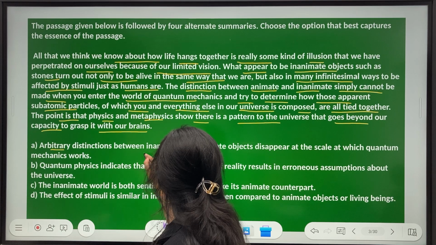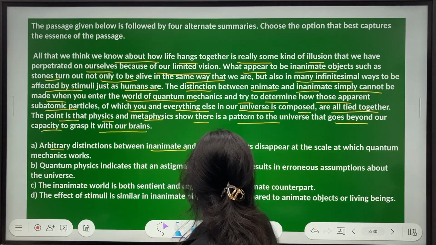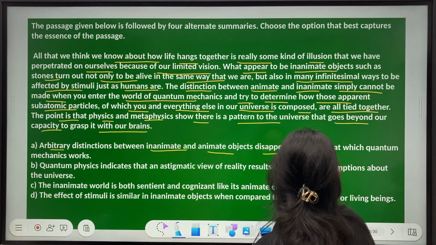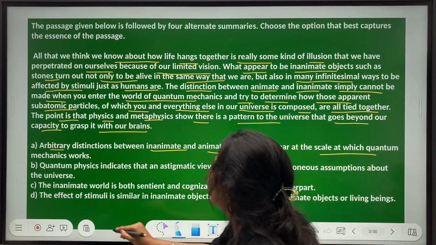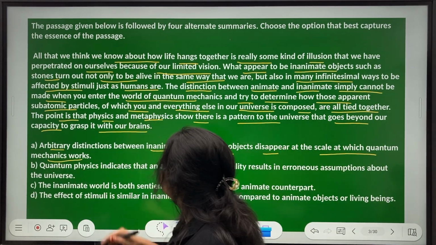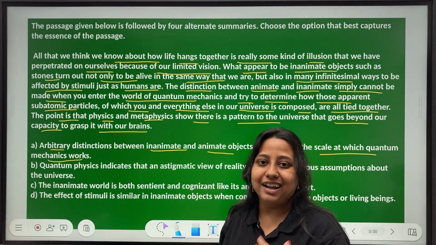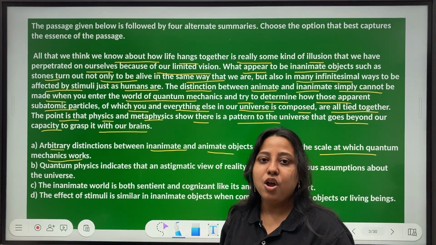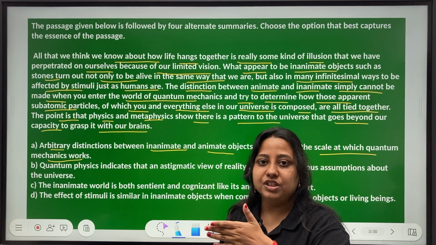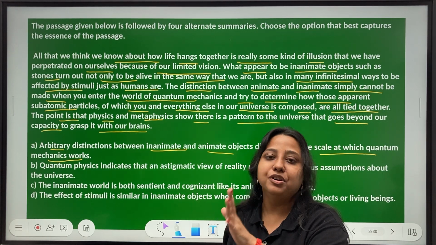Arbitrary distinctions between inanimate and animate objects disappear at the scale at which quantum mechanics works. So this is what we've been discussing, that the arbitrary, meaning random, distinctions. Random is something that does not have logic, something that does not have a pattern to it.